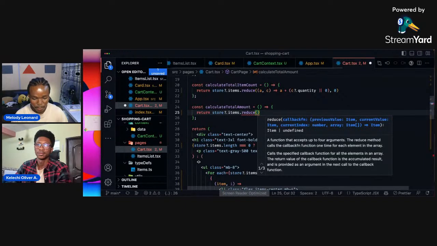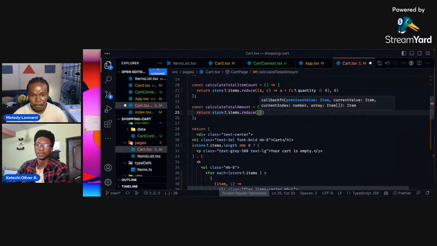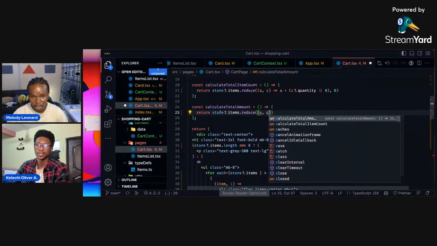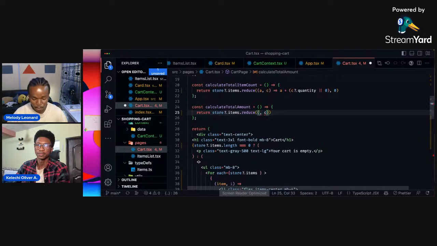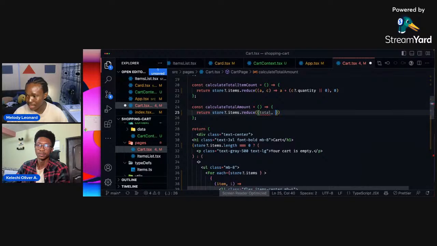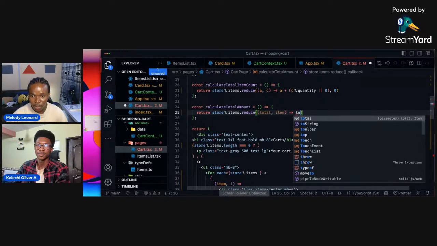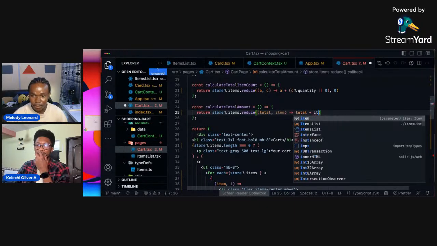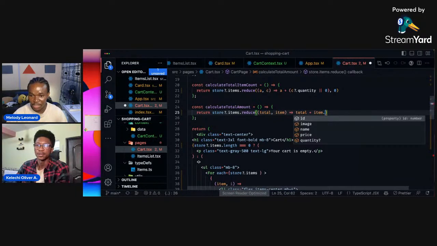and we want to have an accumulator and a current value. Just to be more explicit, let's call this total, which is the total, and this is going to be the actual item we are getting when we iterate. Here it's going to give us this function where we see our total. We want to add that to the item dot price, because there is a price here, multiplied by the quantity.